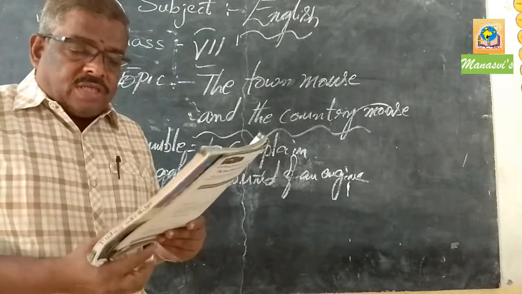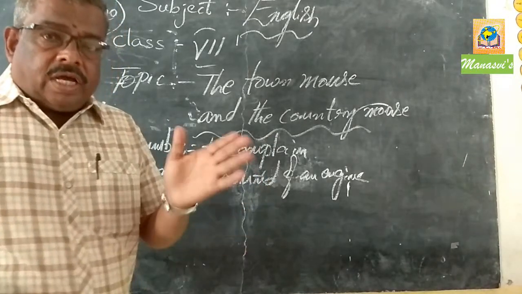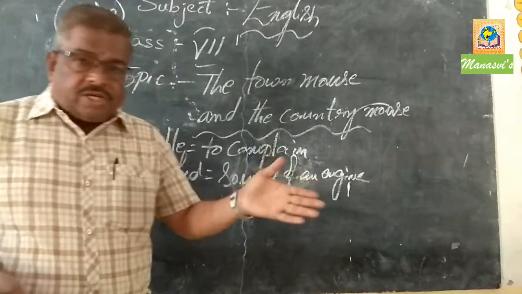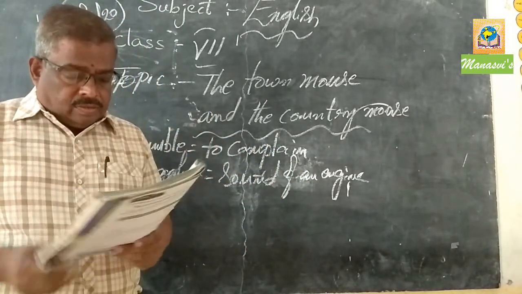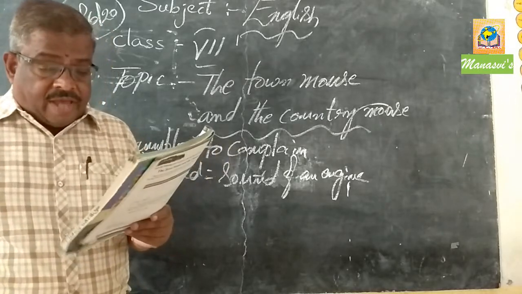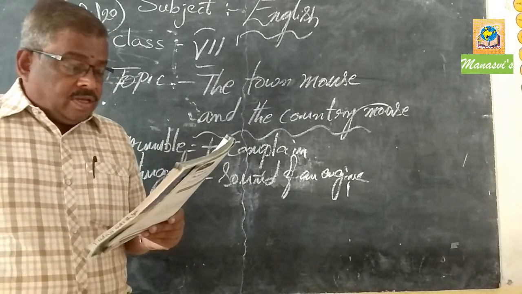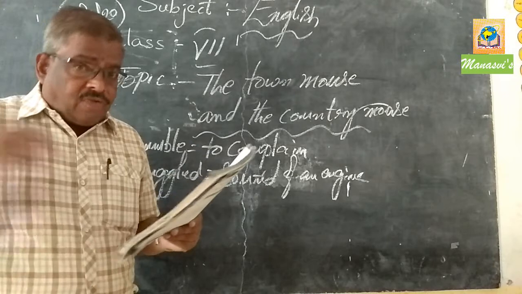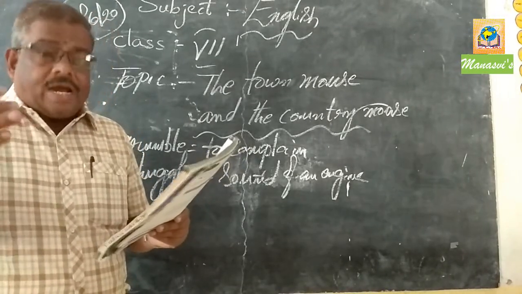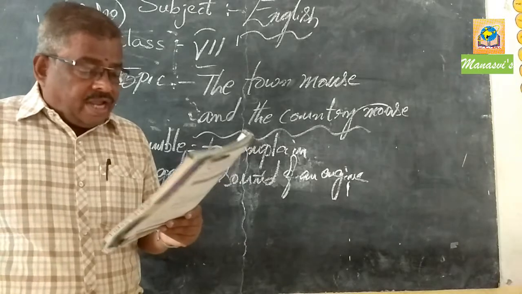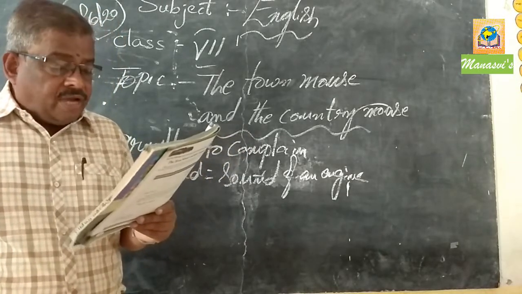The country mouse was waiting at the station. Now, the country mouse was waiting at the station. To whom? The town mouse. Oh cousin, the town mouse said as soon as he got off the train. When the town mouse got down from the train, the cousin welcomed him and received him.